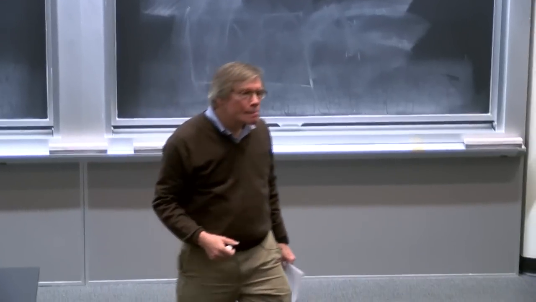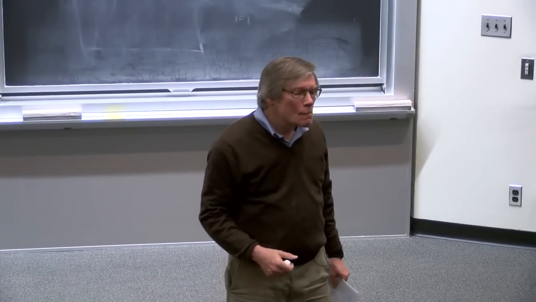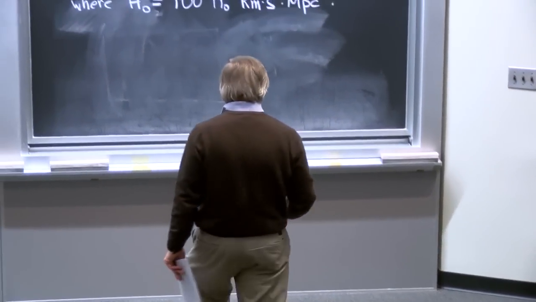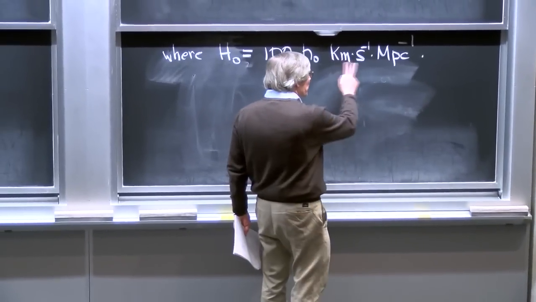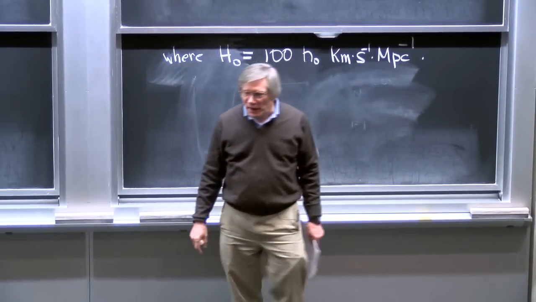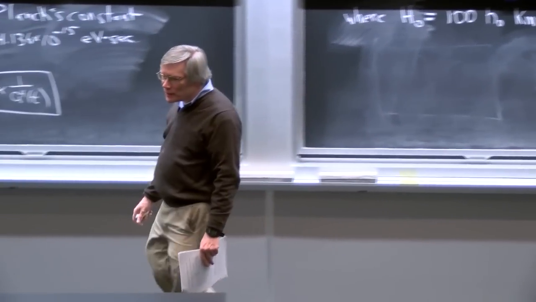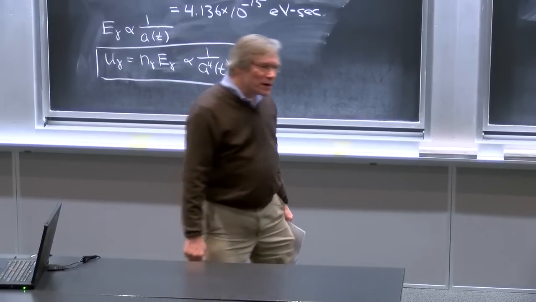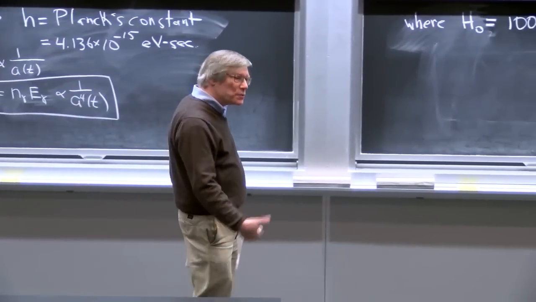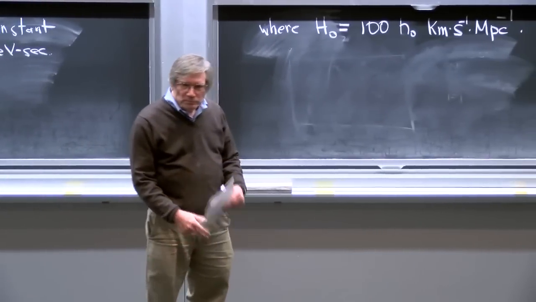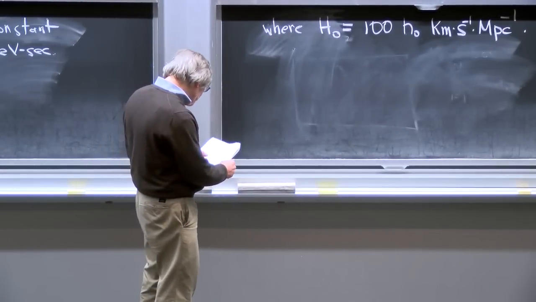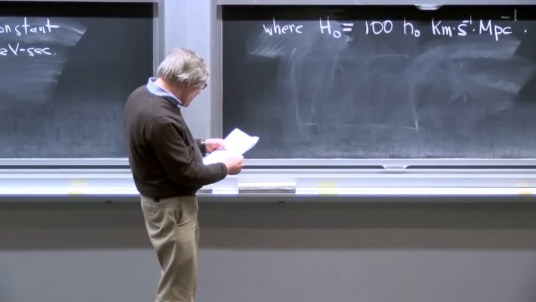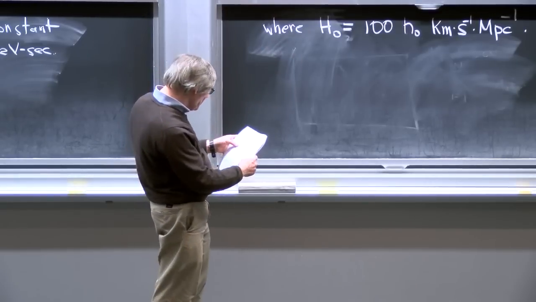What's the motivation of normalizing the Hubble constant in this way? Well, I think the real motivation is that the astronomers like these peculiar units of kilometers per second per megaparsec. But if your favorite unit is called a kilometer per second per megaparsec, you don't want to have to say those units very often. So h0 is dimensionless. It's a dimensionless way of talking about the Hubble constant. But that's the only importance. There's no deep significance to it. But it's a standard notation, so it's worth knowing.